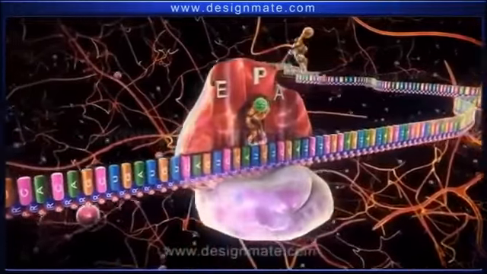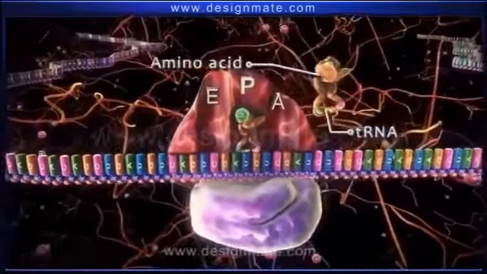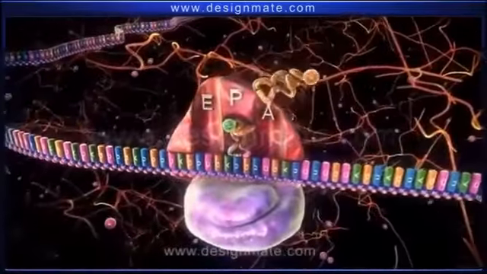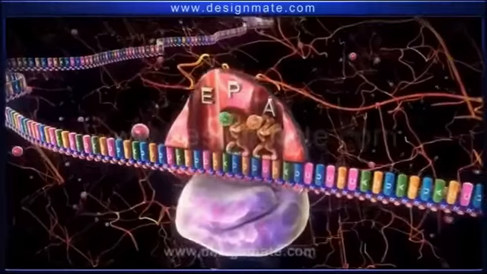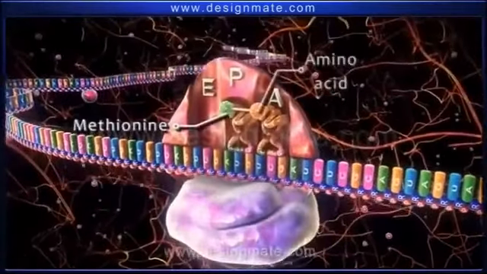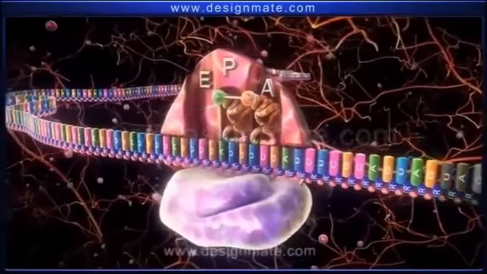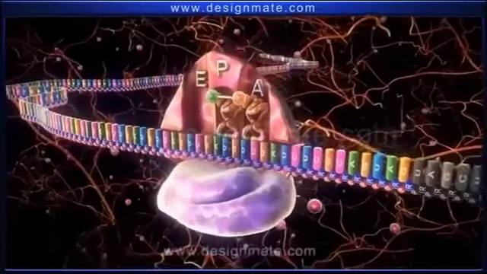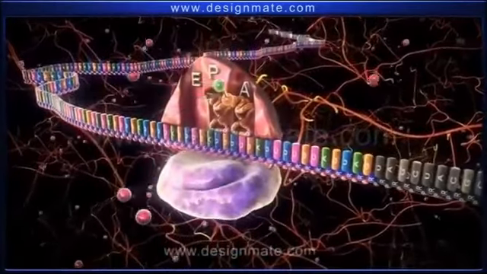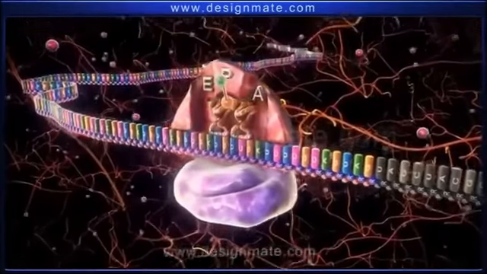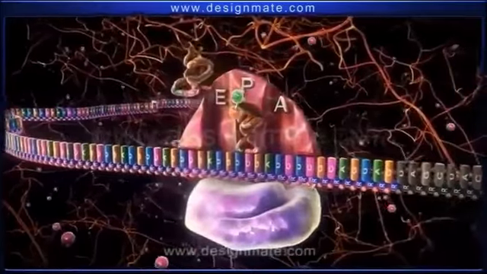During this stage, another tRNA carrying a molecule of an amino acid approaches the mRNA-ribosome complex and fits in the A site. Then a bond is formed between methionine and the amino acid molecule on the tRNA. As a result, met-tRNA becomes deacylated. The ribosome then advances a distance of 1 codon and the deacylated tRNA shifts to the E site, from where it dissociates.